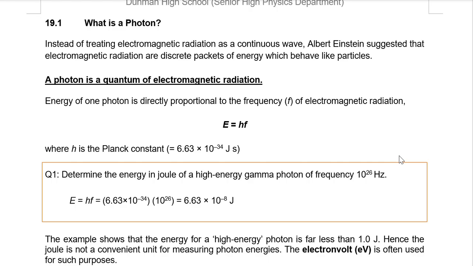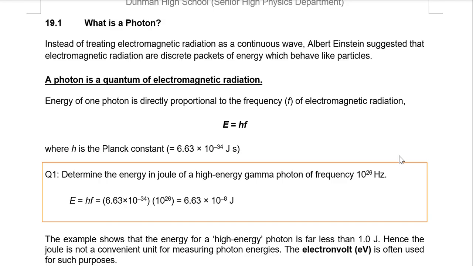Instead of treating electromagnetic radiation as a continuous wave, Einstein suggested that electromagnetic radiation is actually discrete packets of energy that behave like particles. So Einstein is suggesting that light actually behaves like packets of energy, as if they were particles of energy.